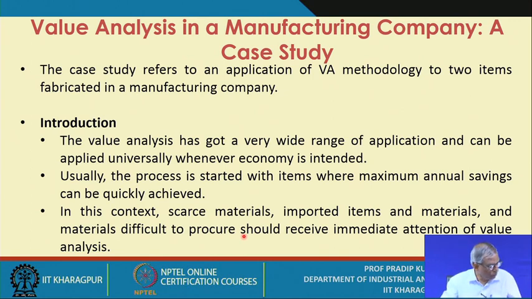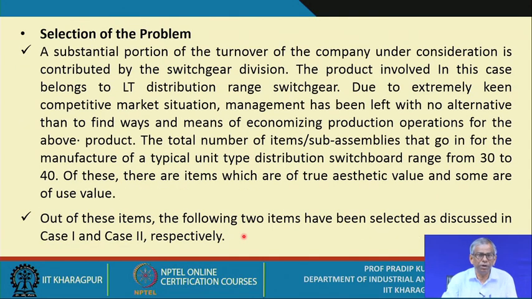Like if you go for inventory classifications, one inventory classification we have, if you remember, is SDE analysis. So in SDE analysis, you try to identify the scarce, mostly imported items in one group.